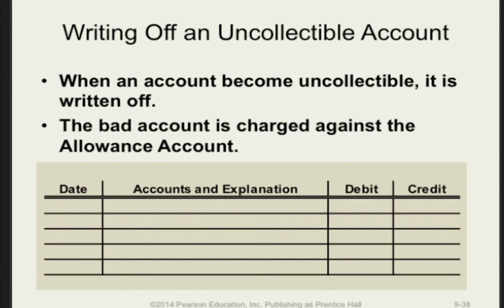As we go forward into the future, we often discover that a specific account will be uncollectible. At that point, in order to make the accounting records reflect the appropriate state of affairs, the uncollectible account should be written off. This will entail a credit to the appropriate accounts receivable subsidiary account and a debit to the allowance for bad debts account.